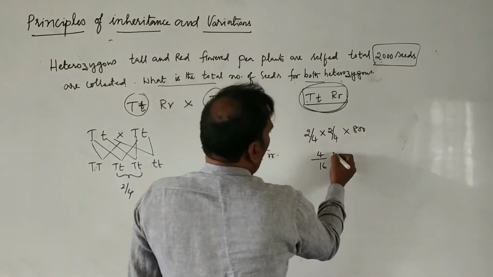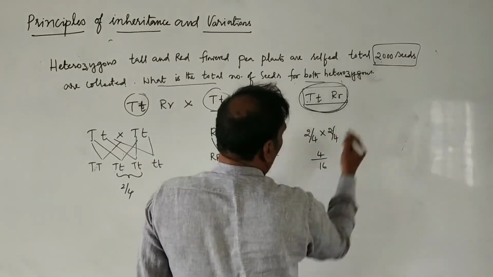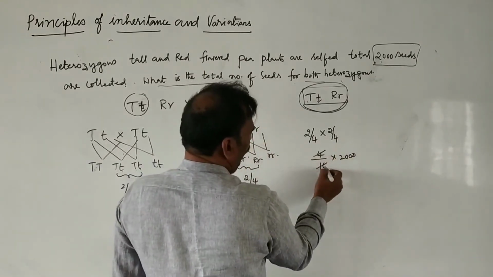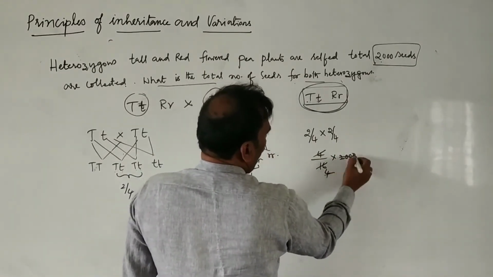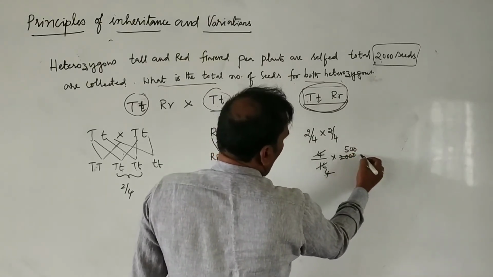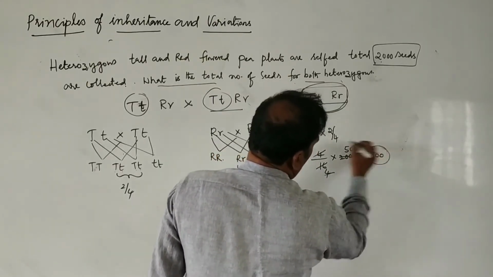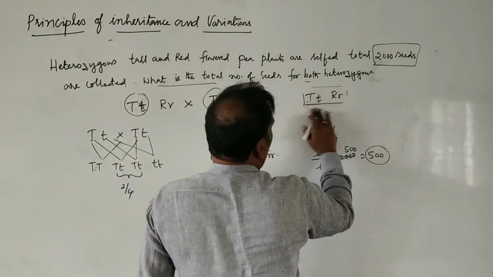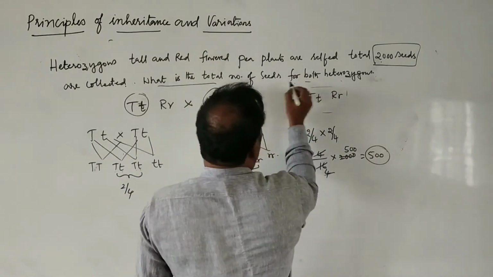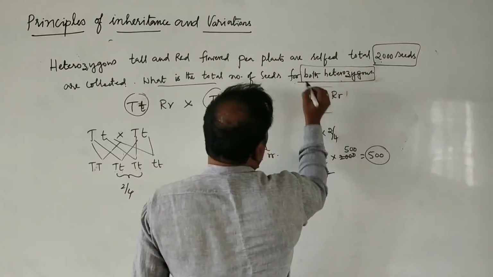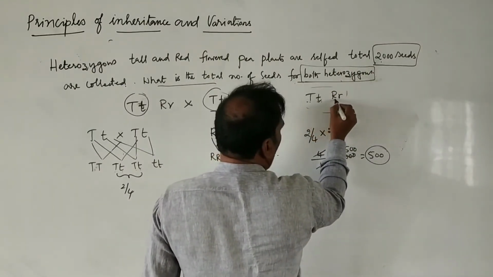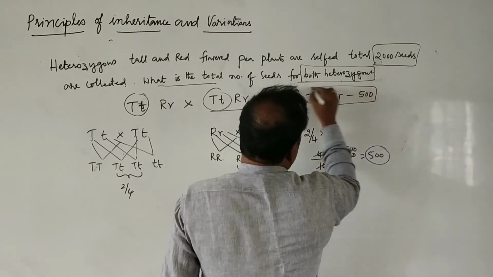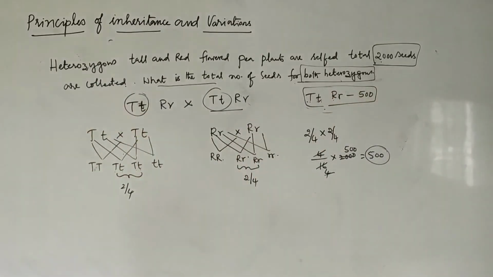So out of 2000, how many? 4 4s are 16. So 500 plants are formed. These plants, capital T, small t and capital R, small r, both heterozygous, they are asking, no? Then here 500 plants are formed. This is the way we have to do this problem.